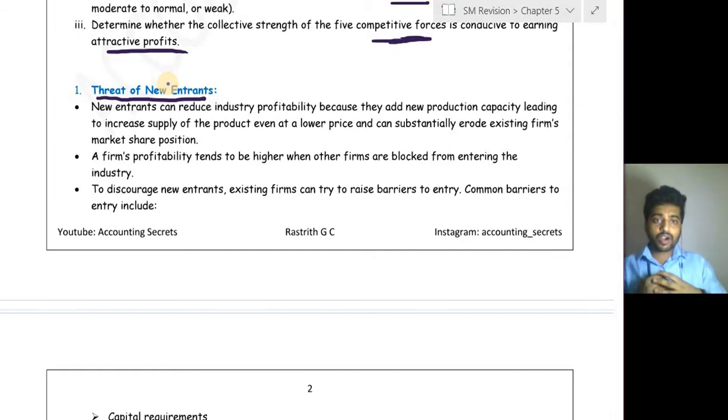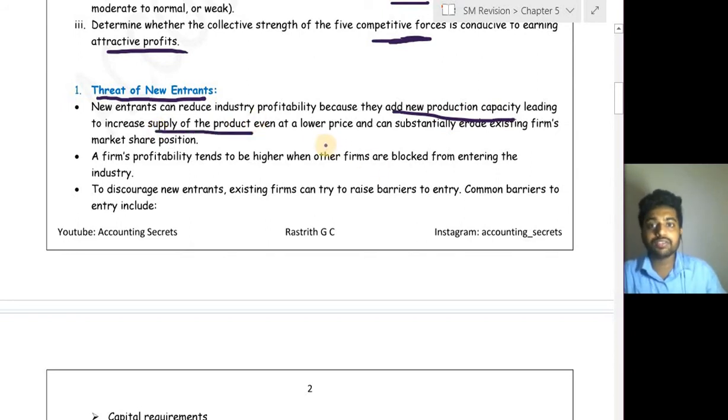Obviously, the product will flow into the market. Whereas when the supply increases, demand remains constant, the price will be decreased, because of which profitability of the existing firms might get reduced. See, new entrants can reduce industry profitability because they add new production capacity, leading to increasing supply of the product even at the lower price, and can substantially erode existing firms' market share in the position.